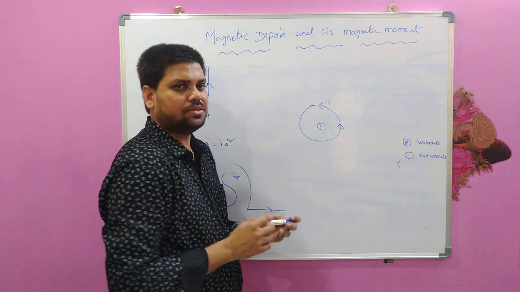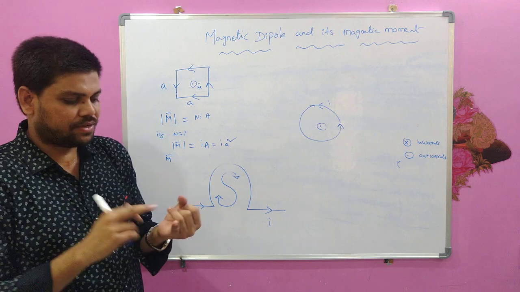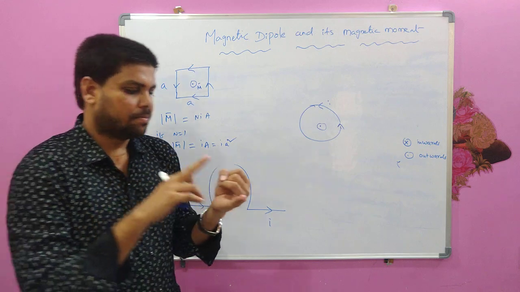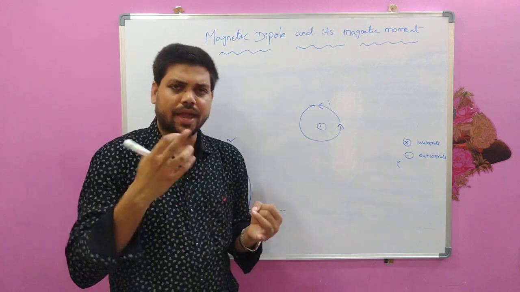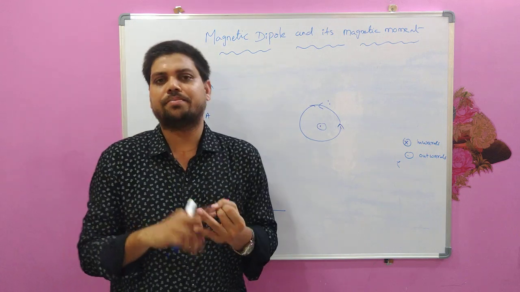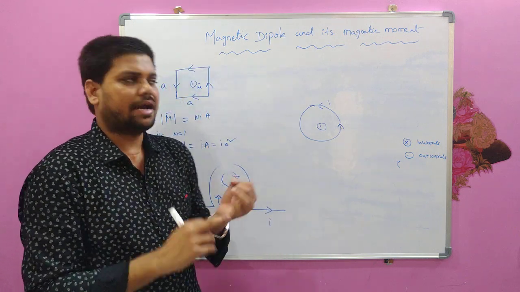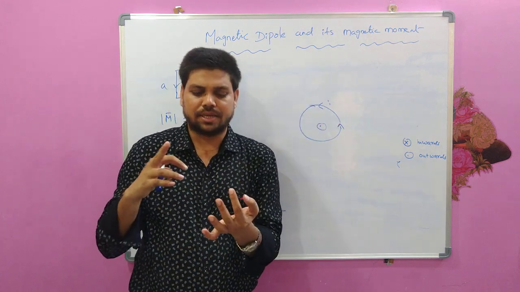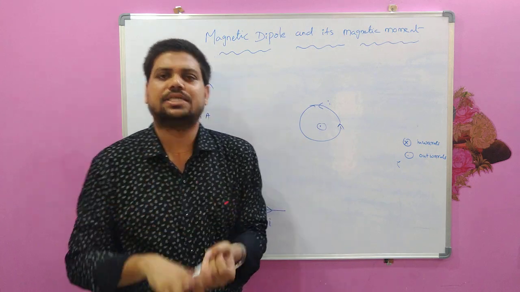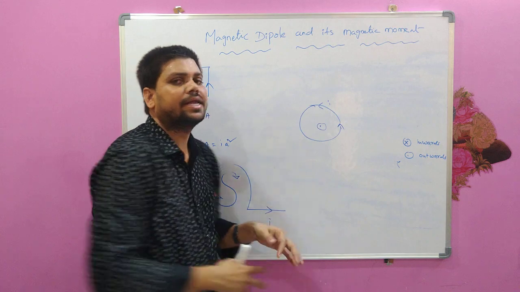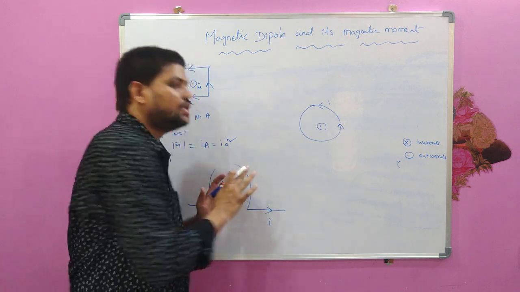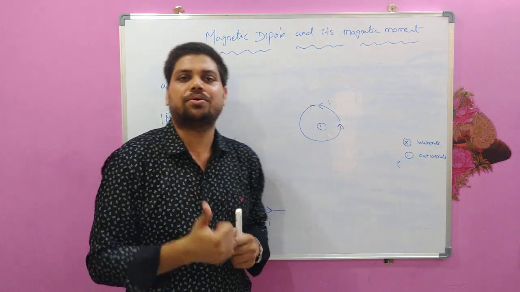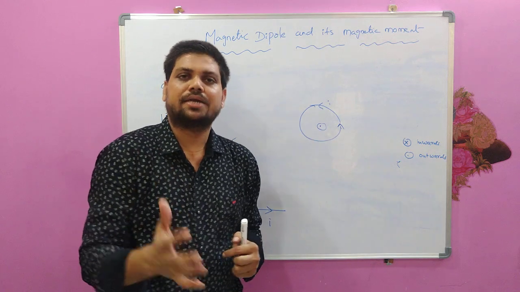So till now in this lecture we have discussed what is a magnetic dipole and what are the examples of magnetic dipole, that is bar magnet and current carrying loop. And then we have discussed what is magnetic moment, what is the magnitude of magnetic moment, and what is the direction of magnetic moment in the case of bar magnet, and in the case of current carrying loops. And we have used the clock face rule to identify the magnetic poles, and we have also used the right hand thumb rule for the prediction of magnetic moment direction.